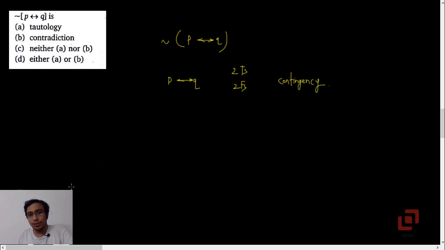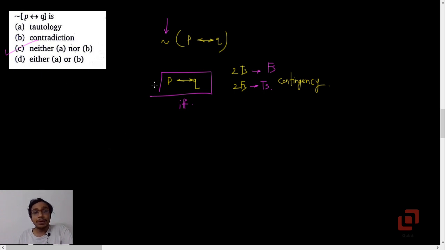Which means if you know what the truth column of P if and only if Q looks like, then you can directly say that it is neither A nor B. Why? Because if you take negation of that, then these T's will get converted to F's and these F's will get converted to T's. So by that argument, we can definitely say that negation of P if and only if Q is neither a tautology nor a contradiction.